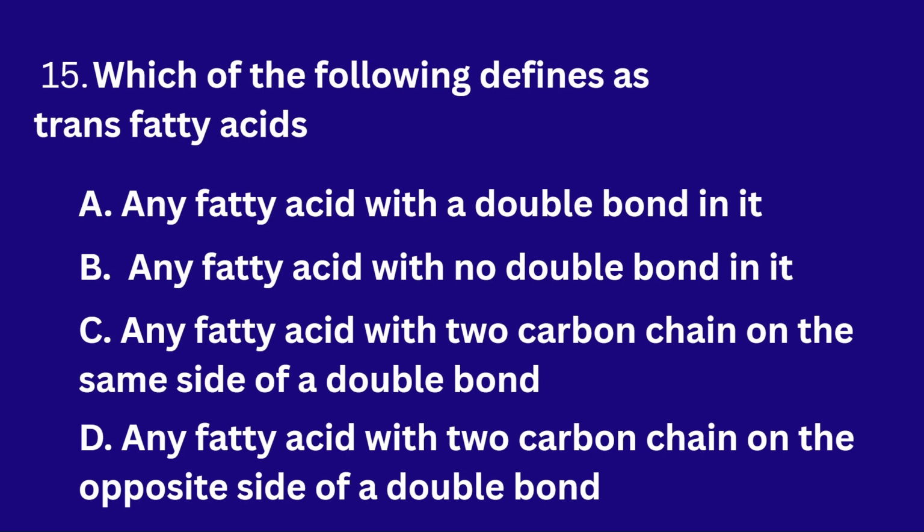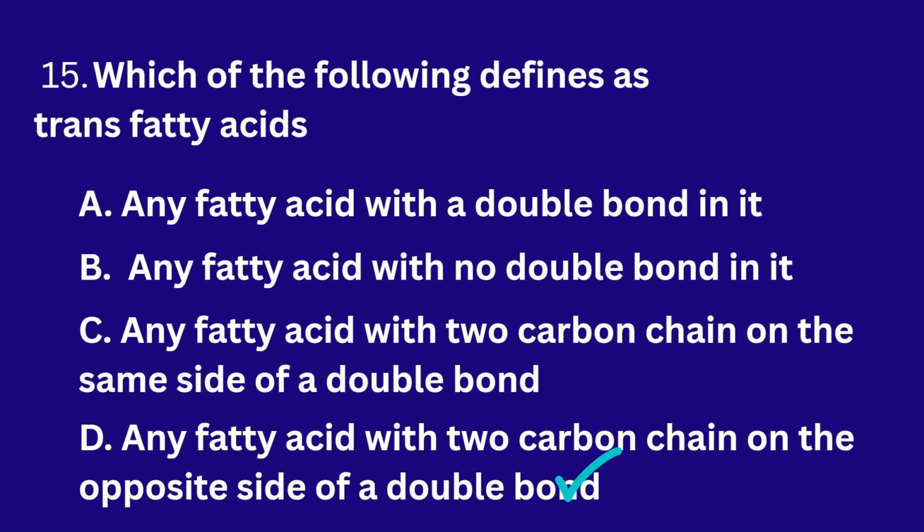Which of the following defines a trans fatty acid? Any fatty acid which has the two carbon chains on the opposite side of a double bond. If any fatty acid contains two carbon chains on the opposite side forming a double bond, then it is called a trans fatty acid.